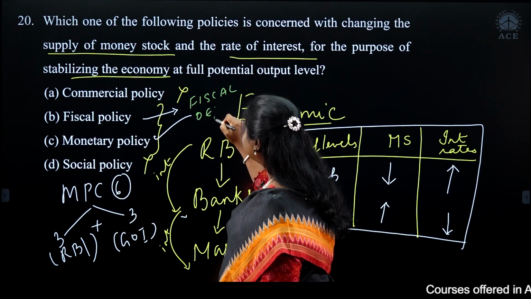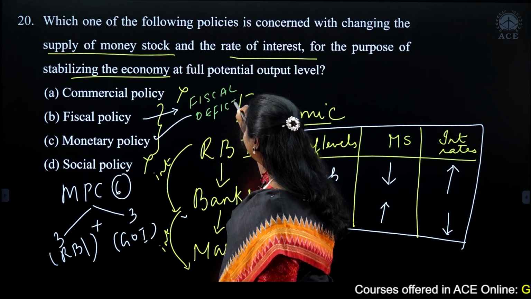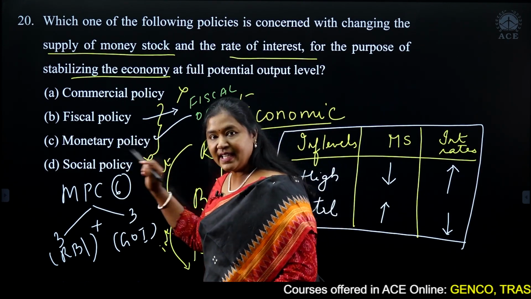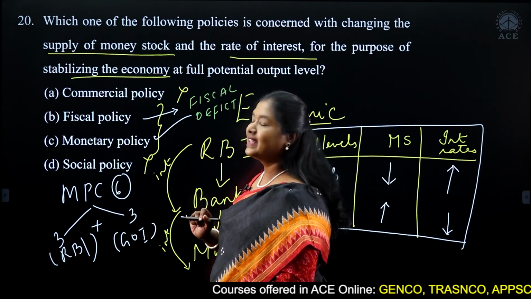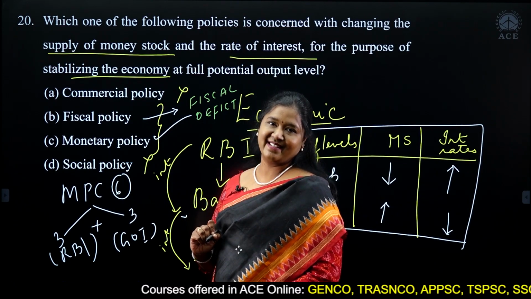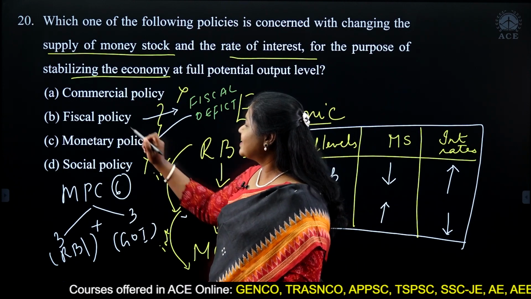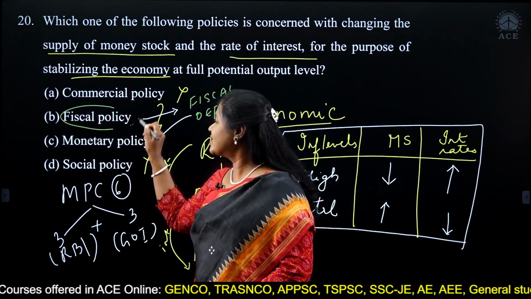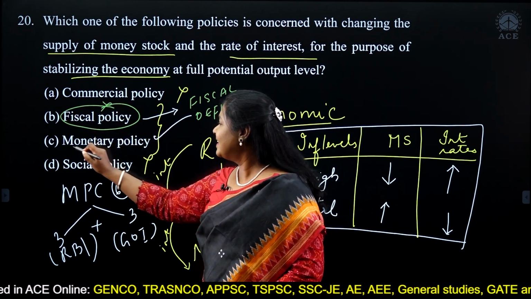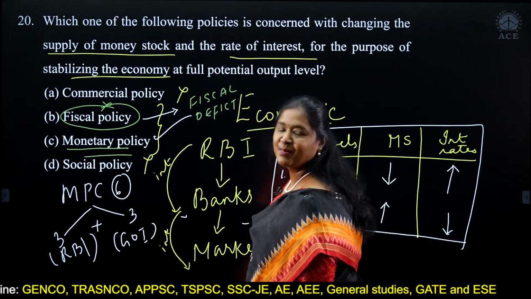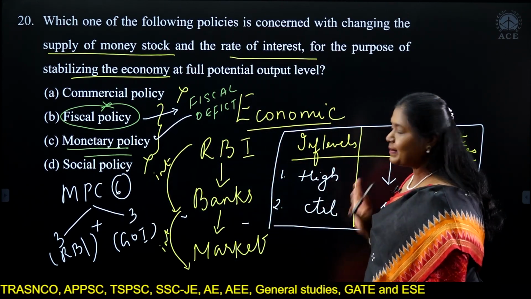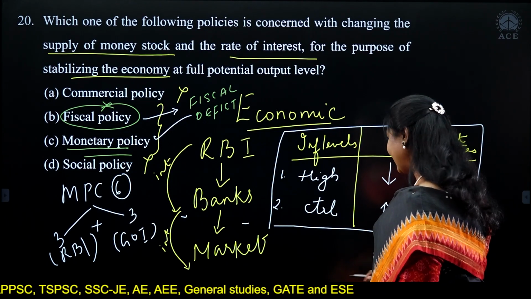Okay, fiscal policy deals with what? Fiscal deficit. Whereas monetary policy talks about controlling inflation. Am I clear? So this is just to avoid confusion. So this is not the answer. The answer is monetary policy. Am I clear with this explanation? Okay.